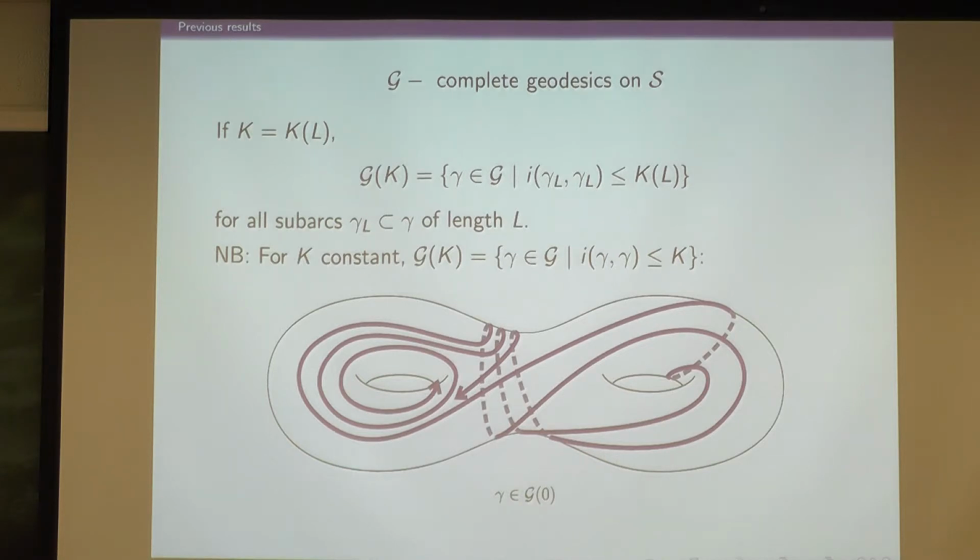Yeah, so for instance, for K a constant, like for K0, these are just the complete geodesics with at most K self-intersections. Right, so this is a picture of something that is maybe part of a simple complete geodesic. Right, just to illustrate that these guys also can be complicated.